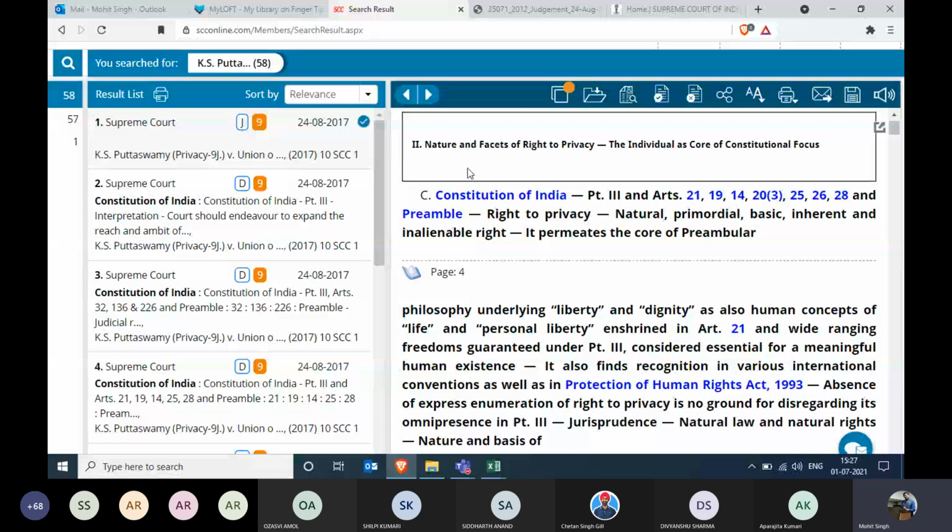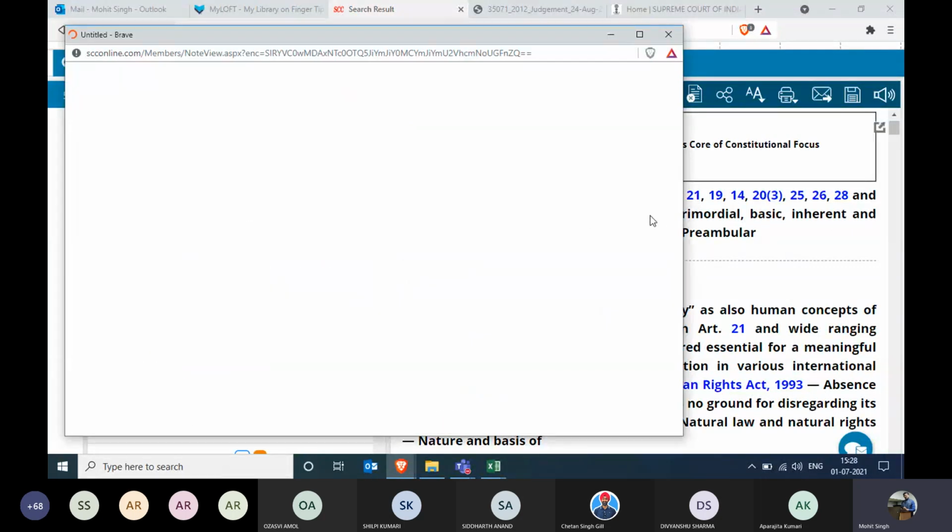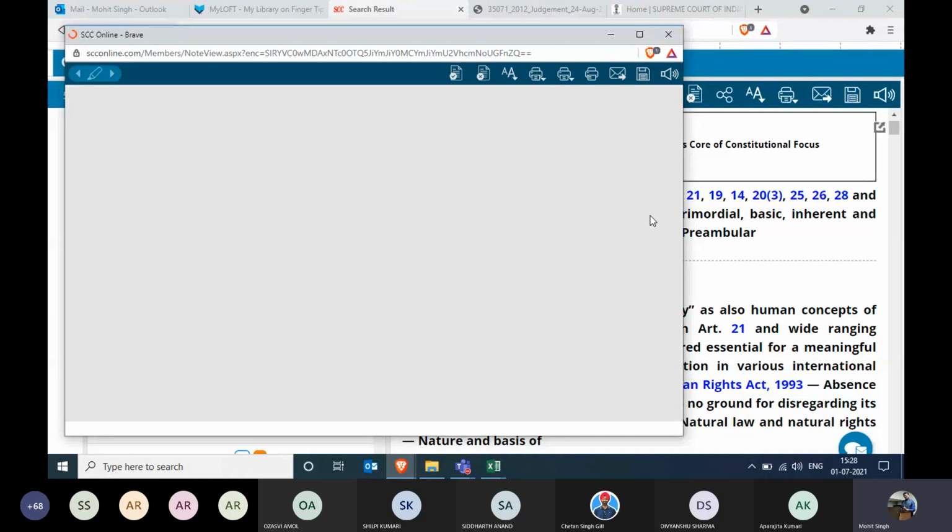In the second head note, what has been discussed in terms of the topics and in terms of the acts and articles? First, the Constitution of India was discussed. In the Constitution of India, Part 3, Article 21, 19, 14, and other articles were discussed for this particular judgment. It is up to you. If you want to recall the information of any particular article, you can simply click on that number. I wanted to get the information back from Article 21. I click on it and only Article 21 will be opened up in a new window.